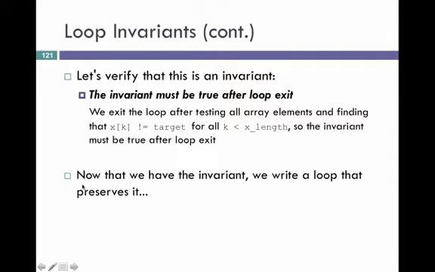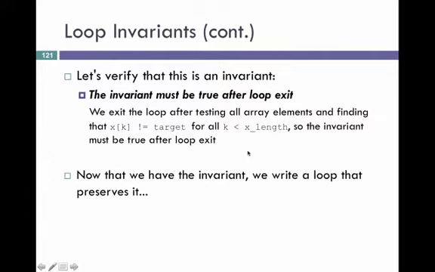Now finally, what about after the loop exits? So we exit the loop if we go through all the array elements and we never find the target. So for all k less than the length of the array, we didn't find it, so the invariant must also be true after we exit the loop. I mean, if we've exited the end of the loop, we didn't find it at all. So it doesn't exist in any entry in the array.